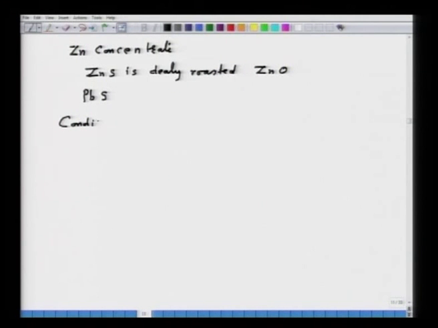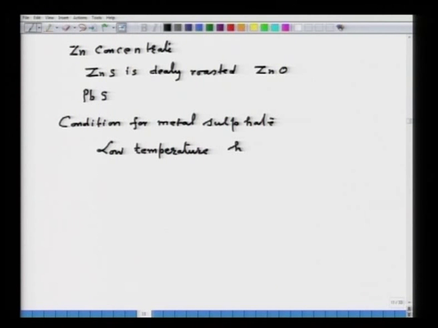So, in general, the conditions for metal sulphate formation are low temperature and high PSO2 and PO2.